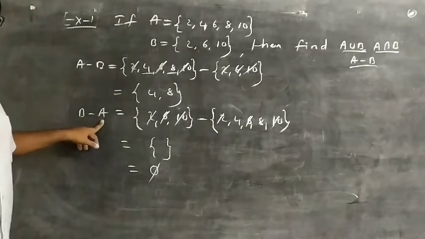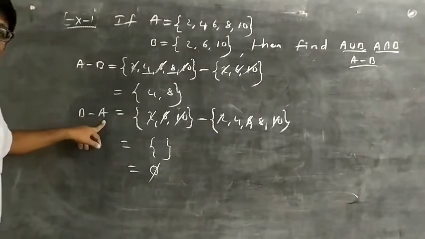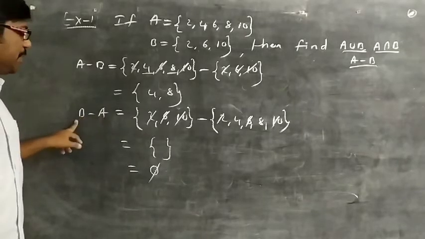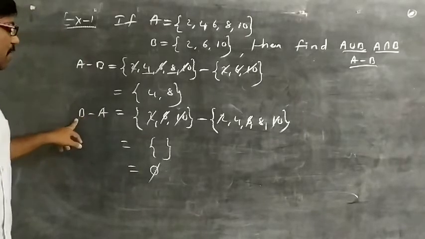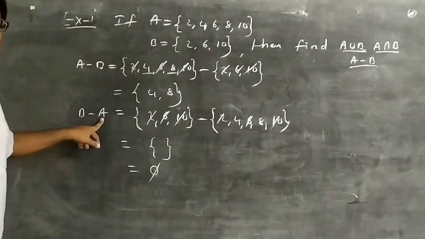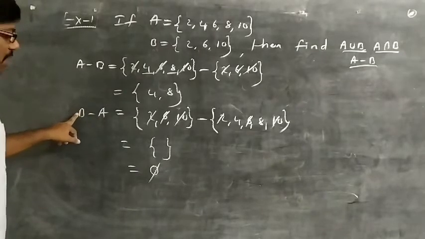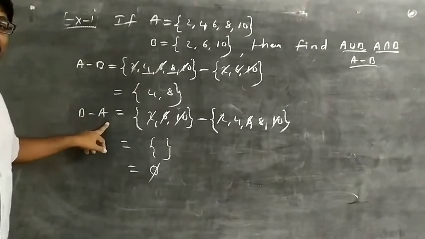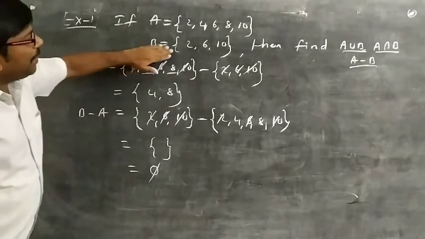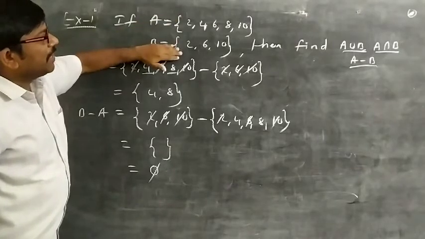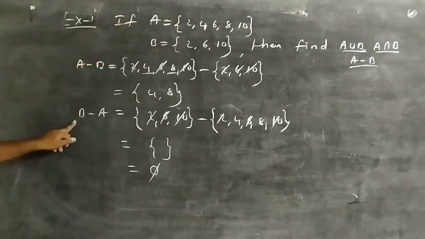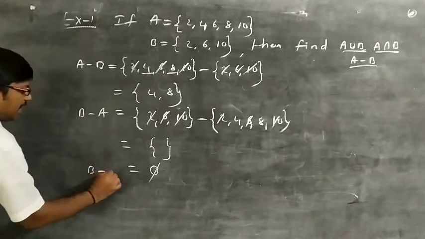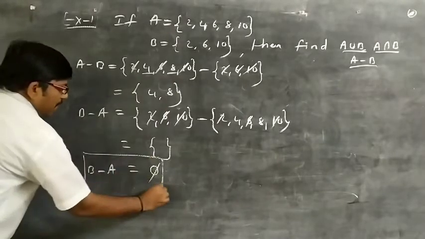B minus A means the elements which belong to B but do not belong to A. So if B is a subset of A, observe carefully, then B minus A is equal to the null set.